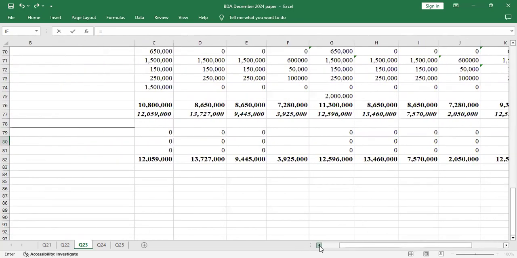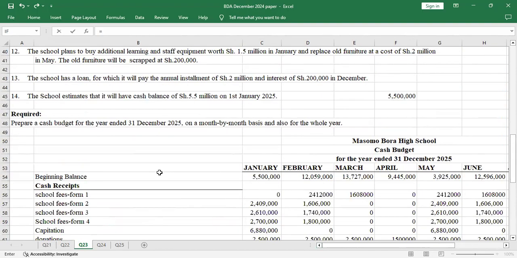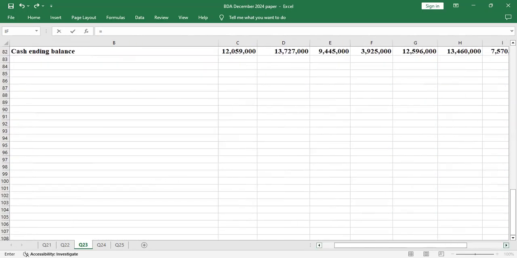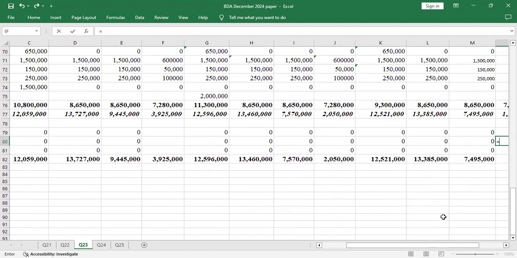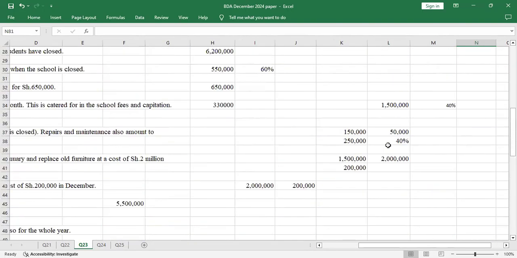That's the installment. It was 2 million. So we'll subtract 2 million, so I'll put it into negative. I'll just say equals to bracket 2 million. Yeah, that's the installment, because the installment is the repayment.